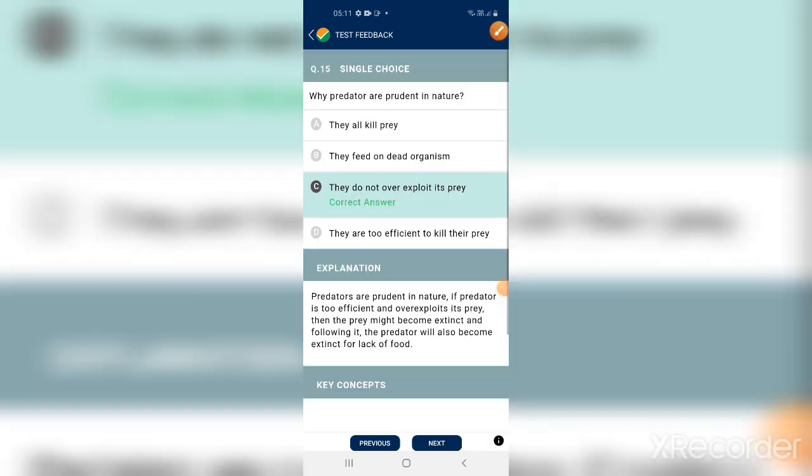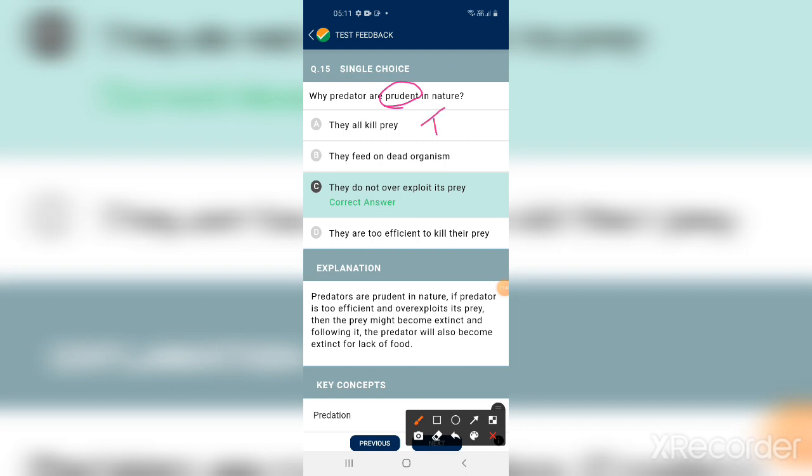Next one, predators are prudent in nature. Why are predators prudent? Prudent means very clever. For example, tigers are capable of killing deer, but they do not kill all the deer in one go, in one day. For example, there are 10 deer and one lion. If the lion, the king of the jungle, says I am the king and kills all the deer,